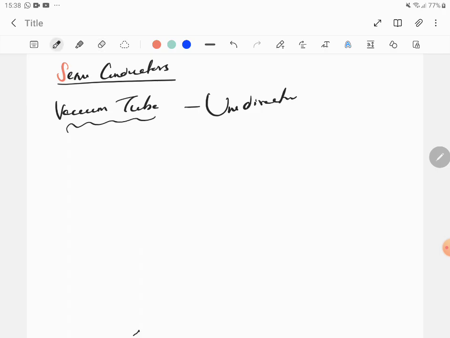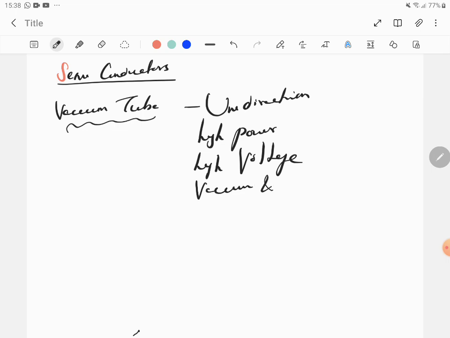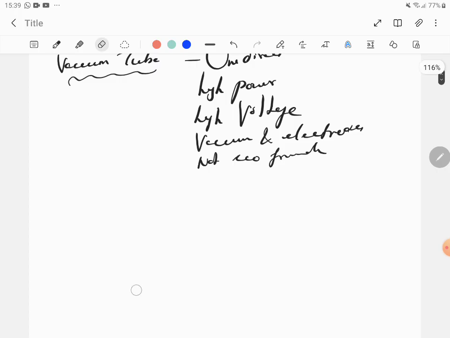These vacuum tubes consumed high power. They needed high voltage to function, and they needed two electrodes and a vacuum inside. And it is not eco-friendly when it has to be disposed of. Okay, these are the disadvantages of using a vacuum tube. At that point of time, they found out semiconductors.